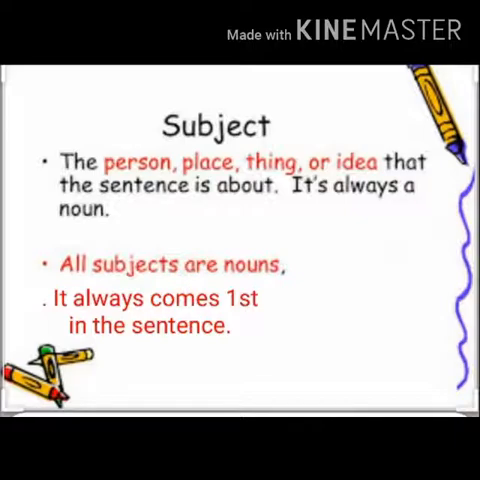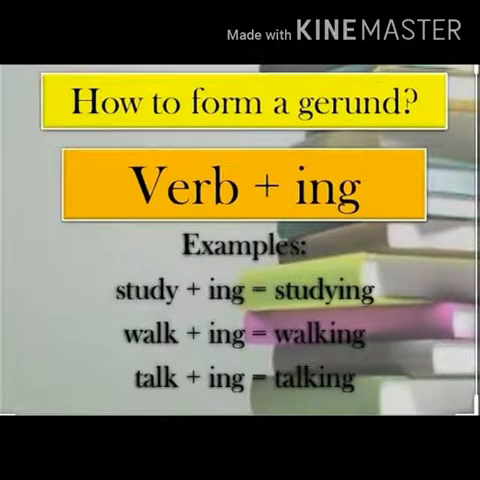To understand the subject, just remember 3 points about it. The first one is the person, place, thing, or idea that the sentence is about. It's always a noun. The second point is all subjects are nouns. The third and most important point is it always comes first in the sentence. As you know, in the formation of a sentence, the first is always the subject, and after that a helping verb, real verb, and object.